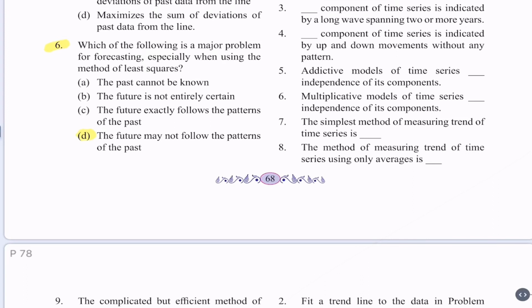If the future does not follow the pattern of the past, we can't use time series for forecasting. The time series definition only says our future depends on our past, that is, time. So, the correct alternative is option D.